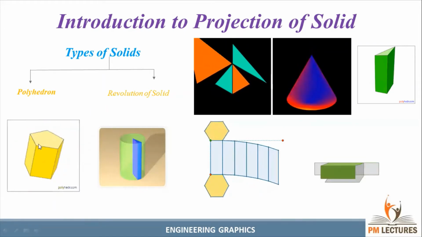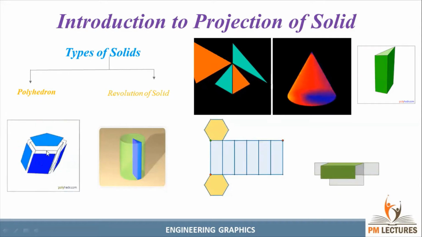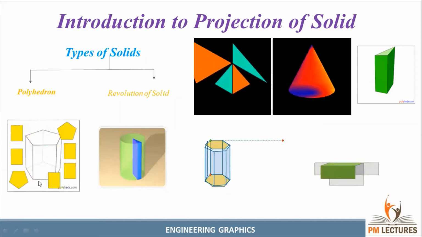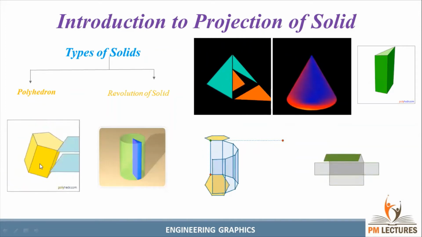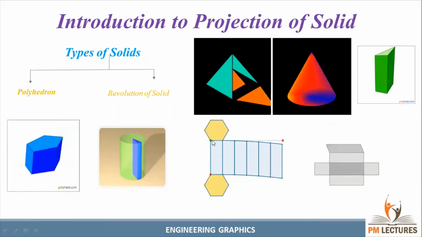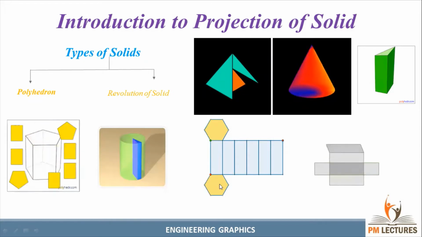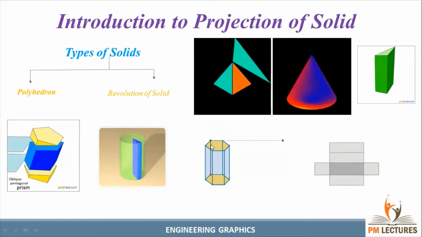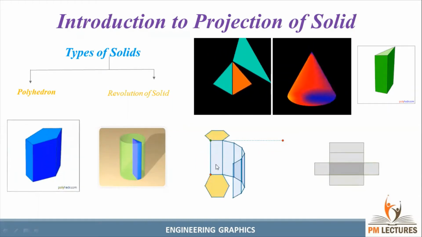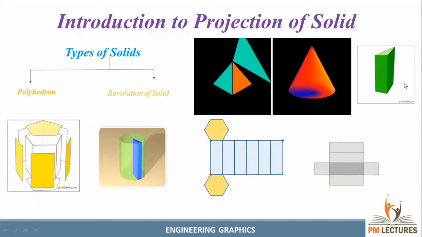See, here we have a pentagonal prism. At the bottom we have a pentagon plane, and at the top also a pentagonal plane, connected using rectangular faces. So this is the pentagonal prism, and we can have another example here, the hexagonal prism. At the top we have a hexagon, and at the bottom also a hexagon, connected using rectangle faces. See the rectangle faces. So it's a hexagonal prism. Similarly, we have a rectangular prism and a triangular prism also, guys.